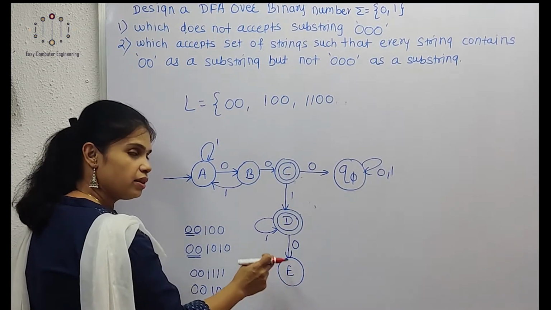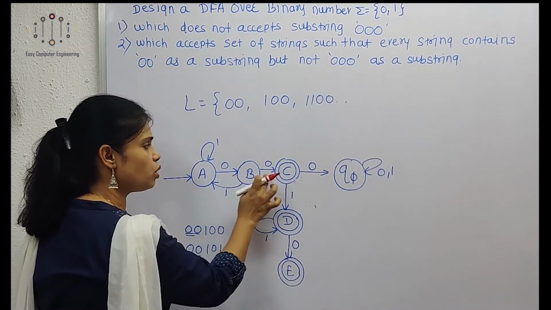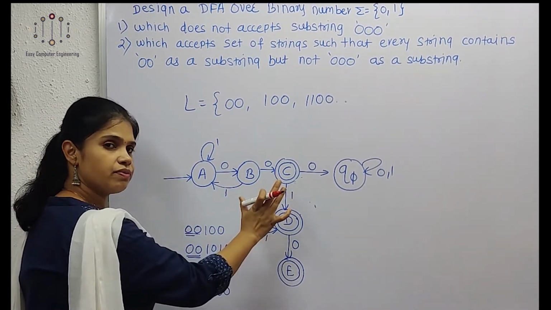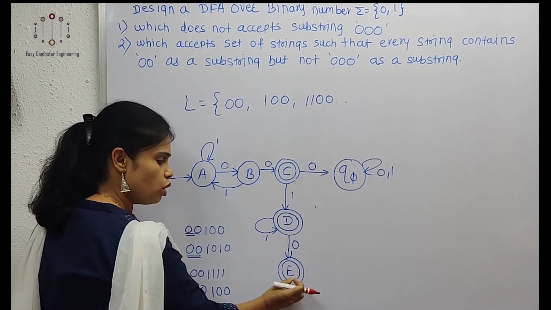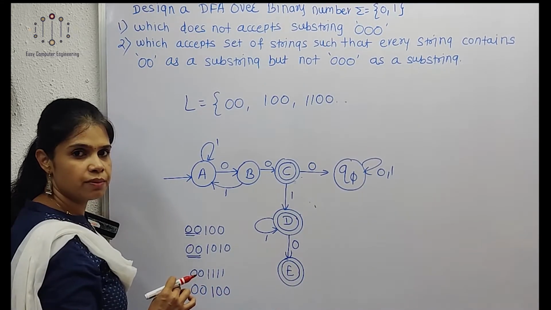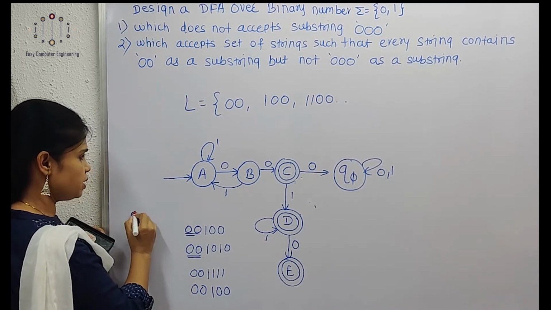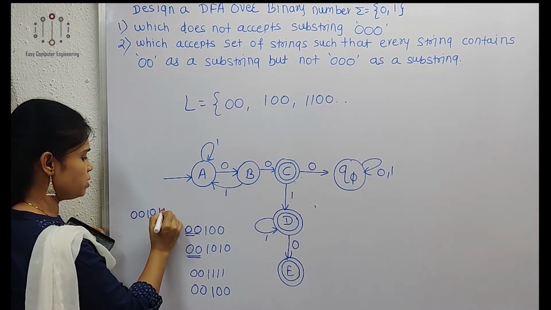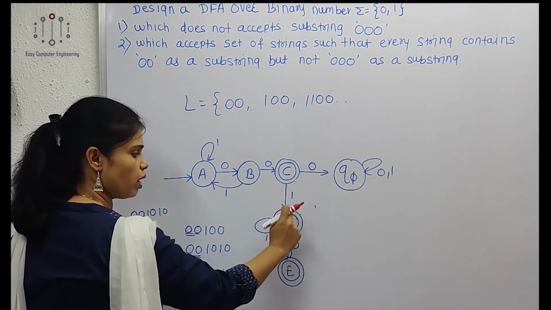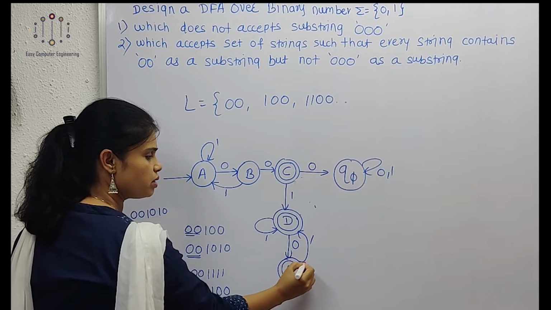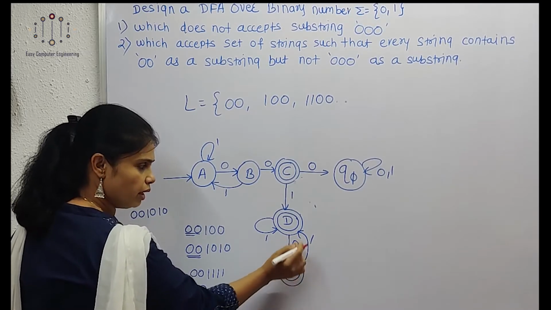What about this E? That will become a final state. Why is it so? Because we already accepted 00 as a substring. So up till here C is a final state, D is a final state, and E is also our final state. Now we have to show the 0 transition and 1 transition from this. If my string is 001010, this should be acceptable. So in this way we can show one transition from E to D.